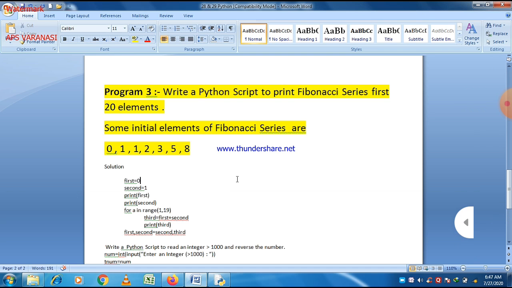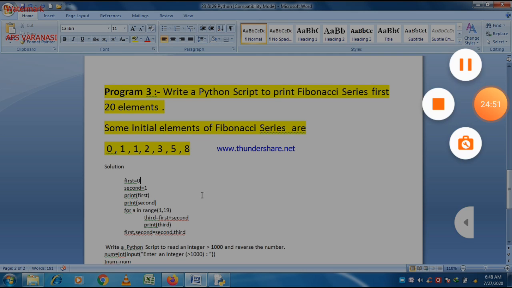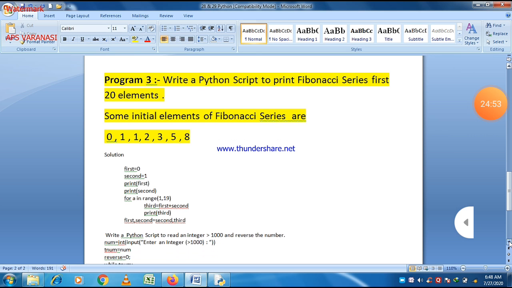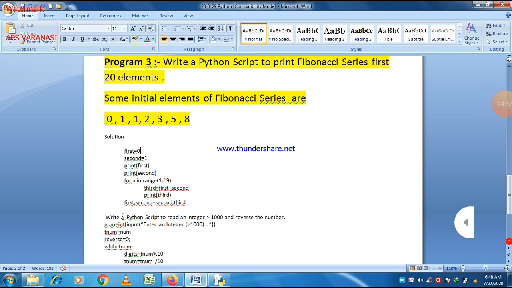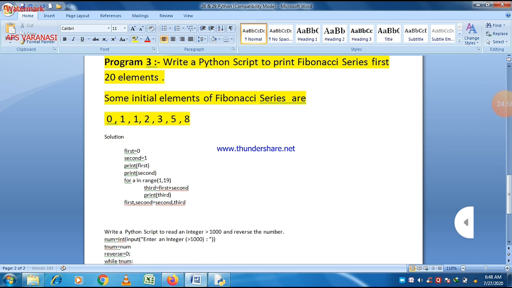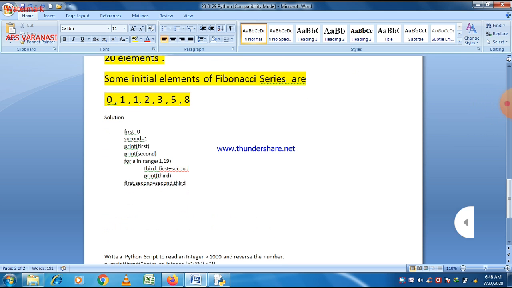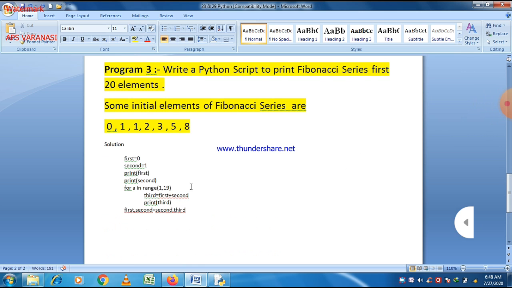So first of all, we take a variable named first, which is equal to 0. The first two elements should be defined, otherwise we are not able to implement the concept of the Fibonacci series. So we take just two elements, first and second.